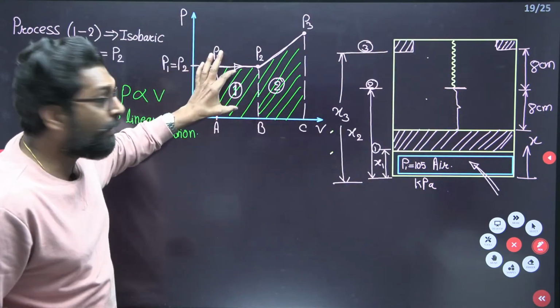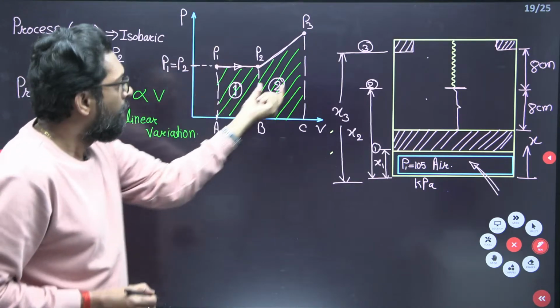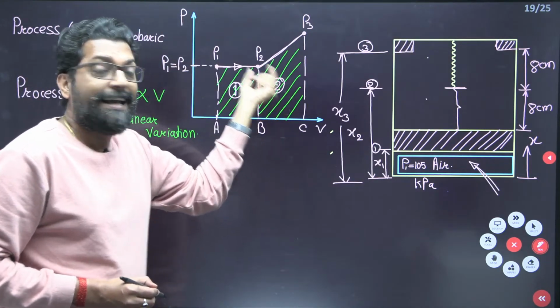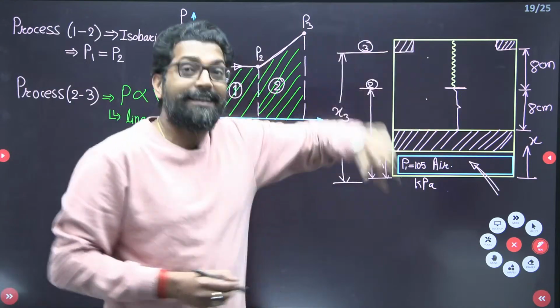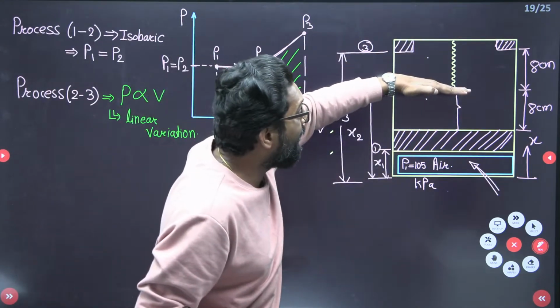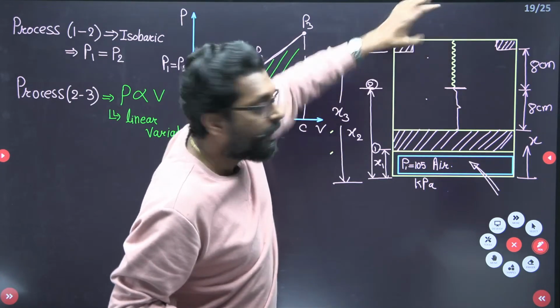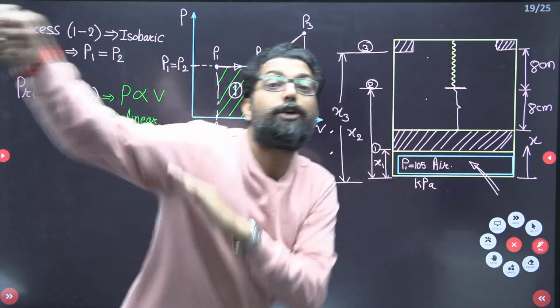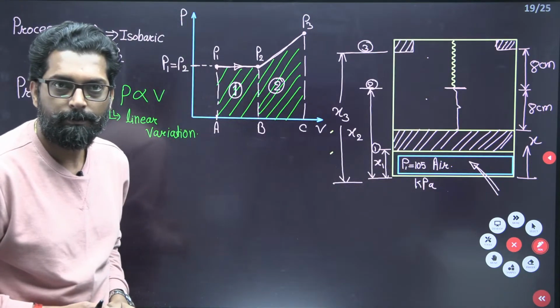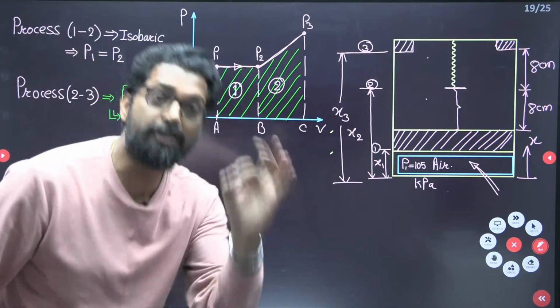That means in this one there is no pressure change. What does area 2 represent? Area 2 represents the work transfer due only to the compression of the spring up to the stops. If you add these two, that is the total work transfer.